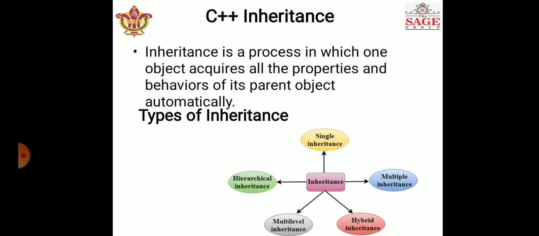We can say that a class can be derived from more than one class, which means it can inherit data and functions from multiple base classes, right? Here we discussed what inheritance is and how it works. Here you can see the diagram of the types of inheritance. Inheritance basically has five types: single inheritance, multiple inheritance, hybrid inheritance, multi-level inheritance, and hierarchical inheritance.